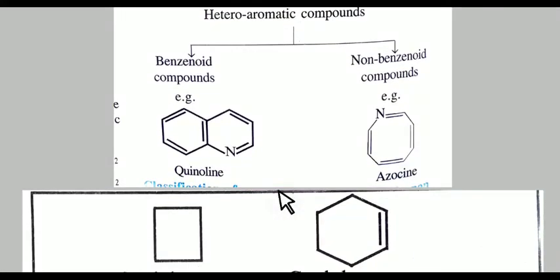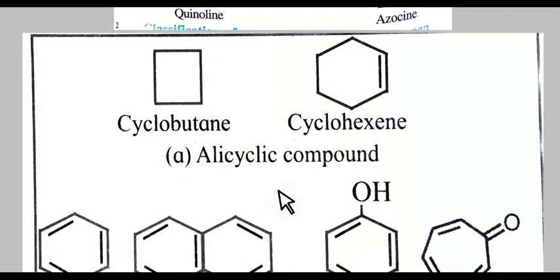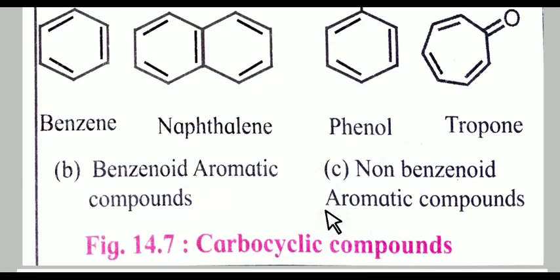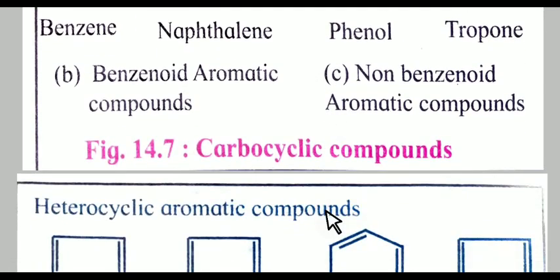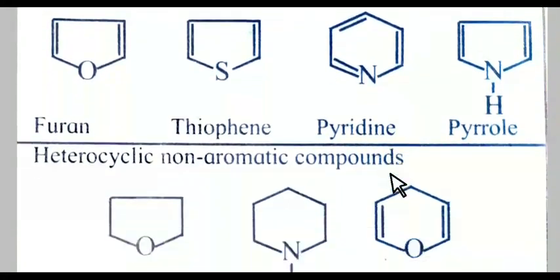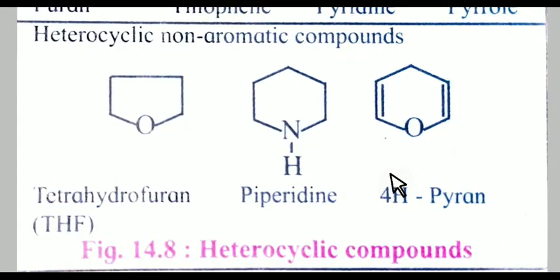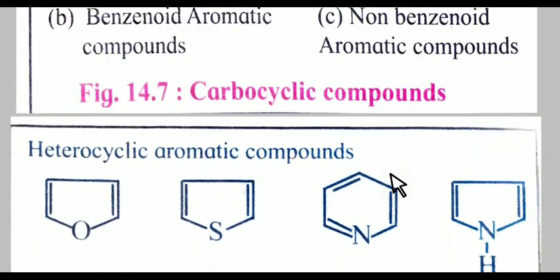So these are the examples for the compounds. You can study more examples, for example alicyclic compounds, from this table also. There are benzenoid aromatic compounds, non-benzenoid aromatic compounds. Next is heterocyclic aromatic compounds. Next is heterocyclic non-aromatic compounds. So there are different types of compounds which you can study from this table also.